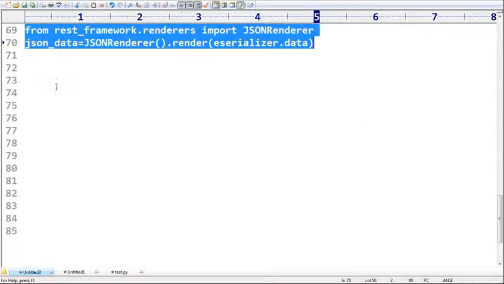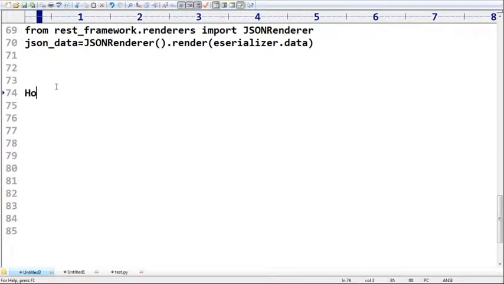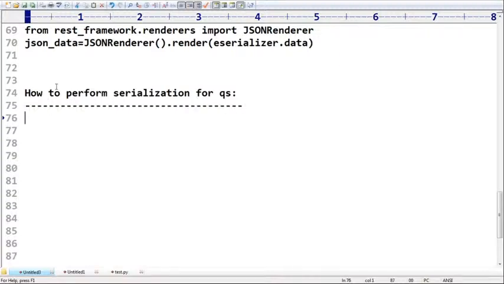I want to convert all records. Now my job is how to perform serialization for a query set. It's very simple. First, how to get a query set? Please guide how to get a query set.